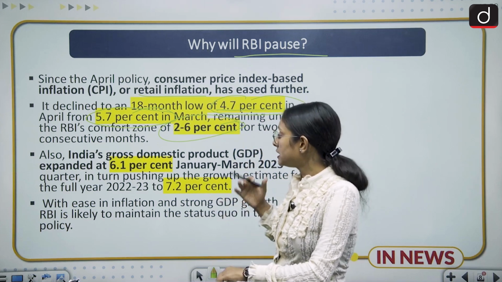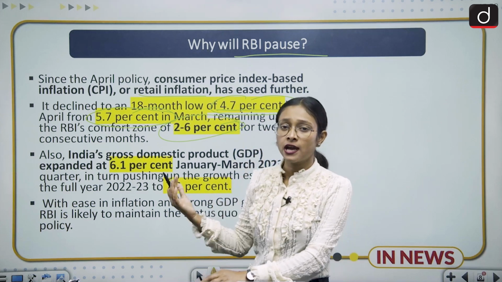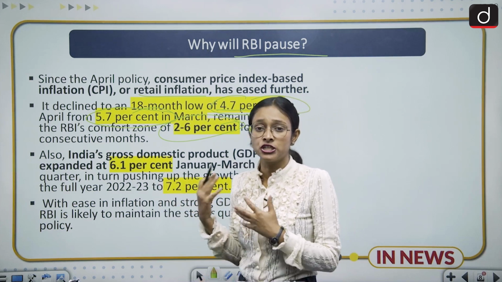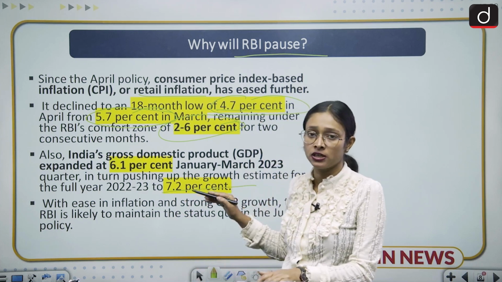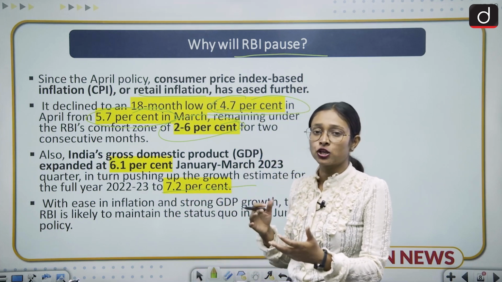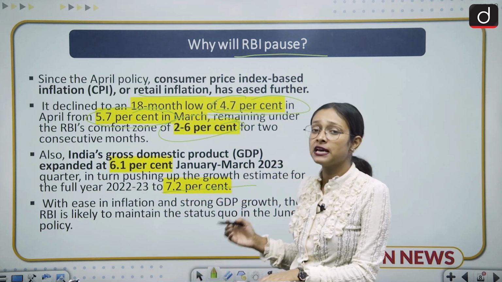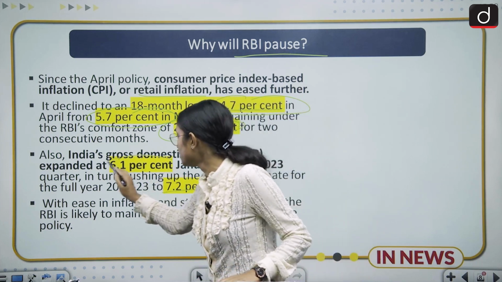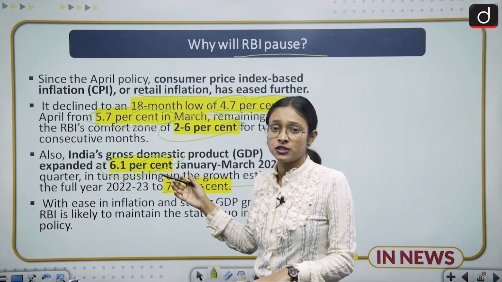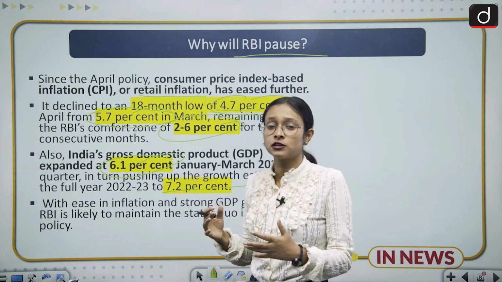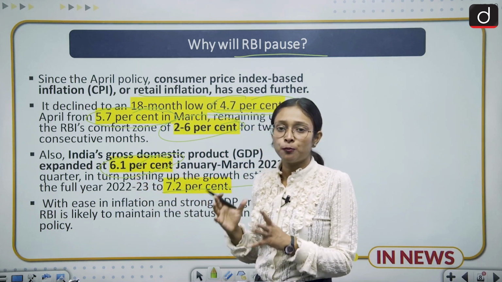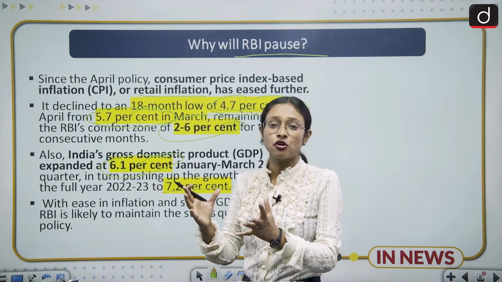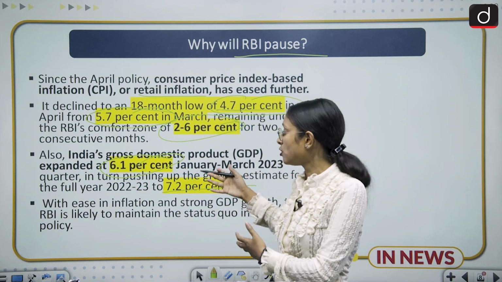And another thing is that the RBI has predicted that the GDP will grow by 7.2% for this financial year. But in the first quarter, we have seen that the GDP has grown by 6.1%. So these are very positive changes, that in the first quarter itself the GDP has shown a positive trend. So due to the pause in the stance of the RBI, we have seen all these positive changes.